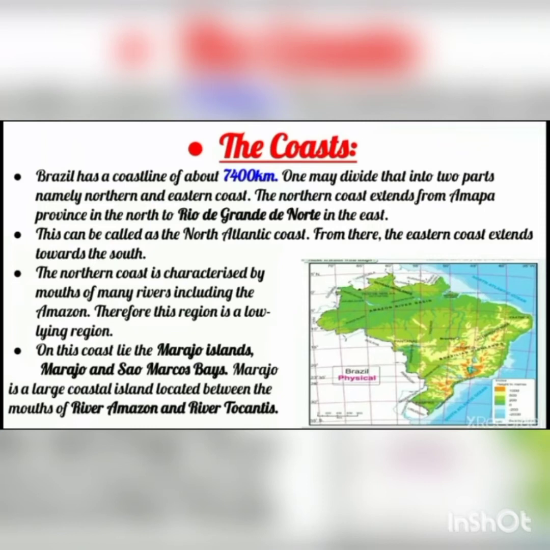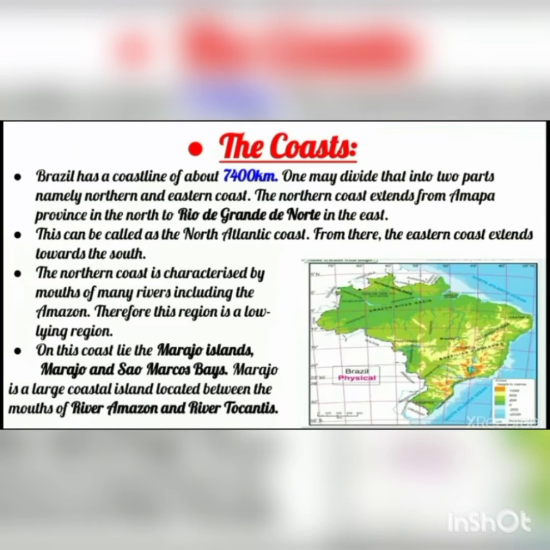The northern coast extends from the Amapá province in the north to Rio Grande do Norte in the east. In the map you can see this is the North Atlantic Ocean. So that area, from Amapá province to Rio Grande do Norte in the east, is called the North Atlantic coast.